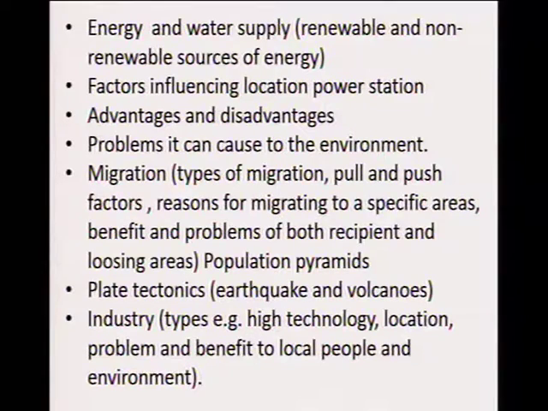Renewable sources of energy are sources that are able to replenish, to renew themselves. The non-renewable are those that, once used up, take a very long time, like a million years, to be formed again. Therefore, when we talk about energy, we must differentiate which categories refer to renewable energy and which fall under the non-renewable sources of energy.